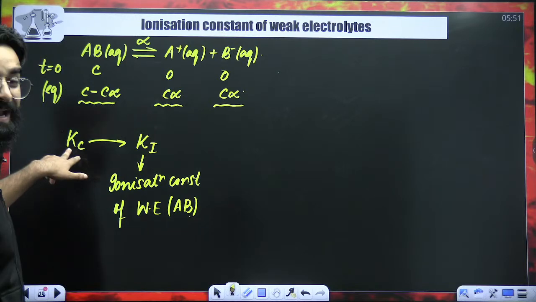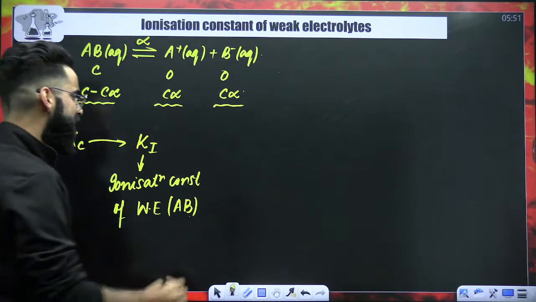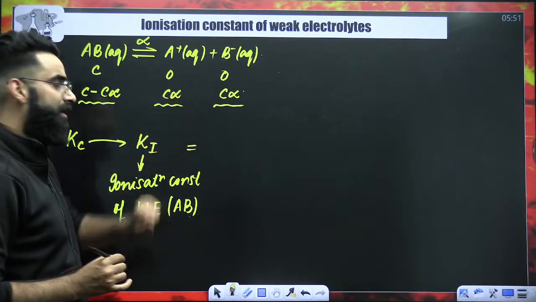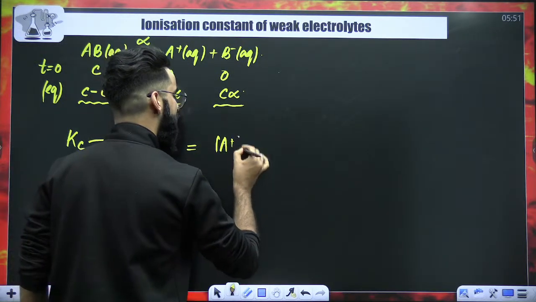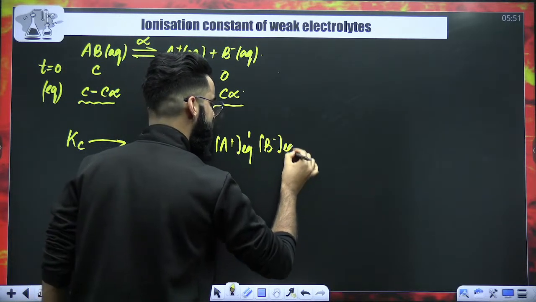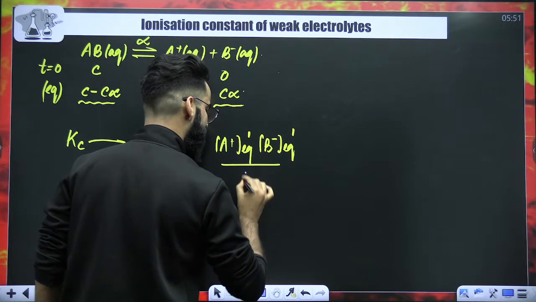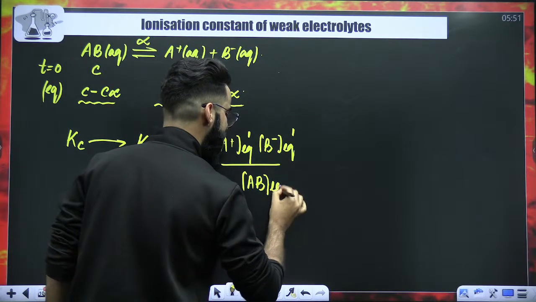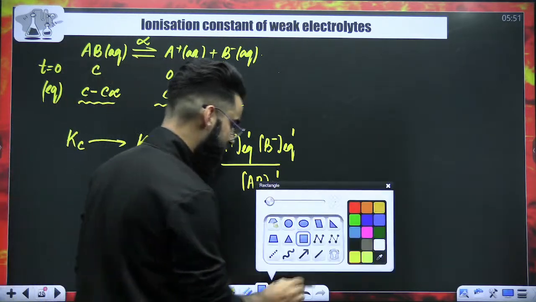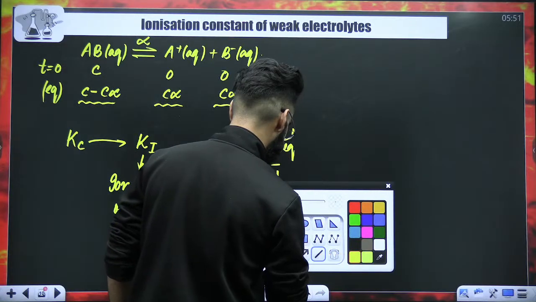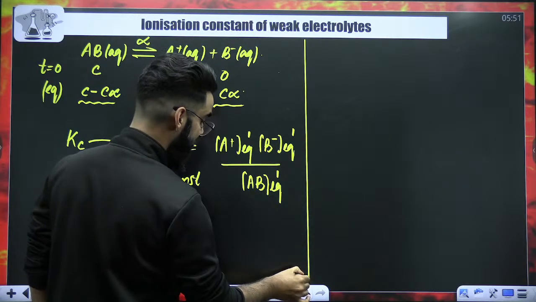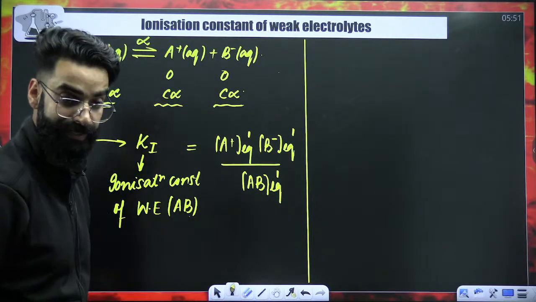The way you used to write the expression for Kc, in a similar way, you are going to write the expression for Ki. You will start from the product. Concentration of A positive at equilibrium raised to the power of its stoichiometric coefficient, concentration of B negative at equilibrium raised to the power of its stoichiometric coefficient, divided by concentration of AB at equilibrium raised to the power of its stoichiometric coefficient. As simple as that. Now try to understand a few important things. I'm teaching you the complete basics. If this is clear, then only the chapter will get clear to you.